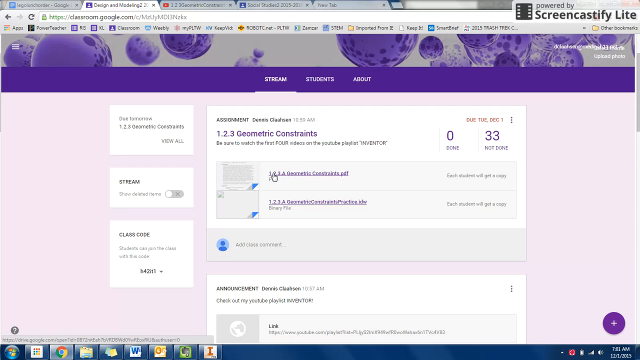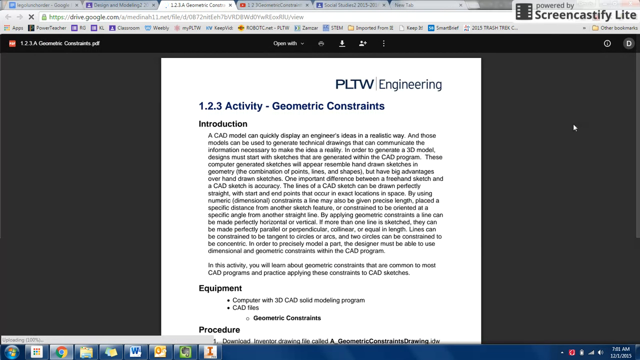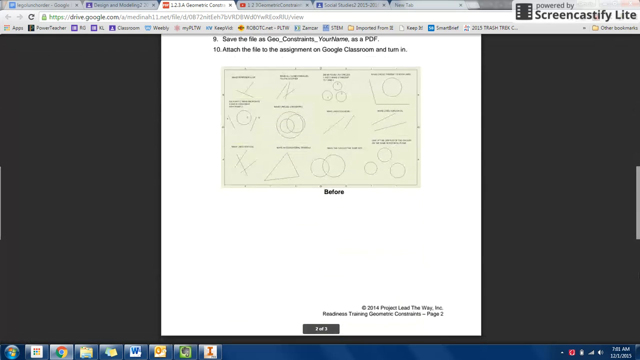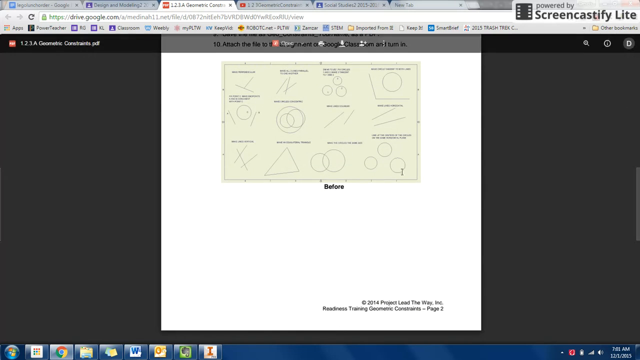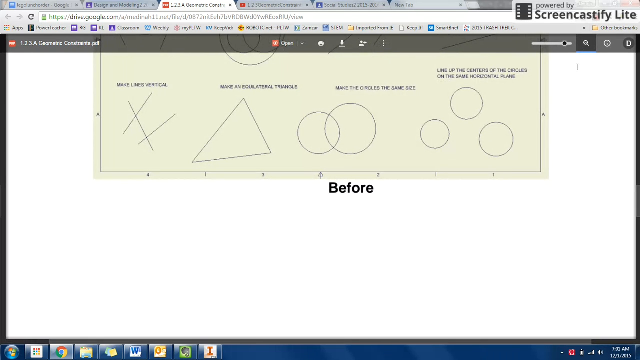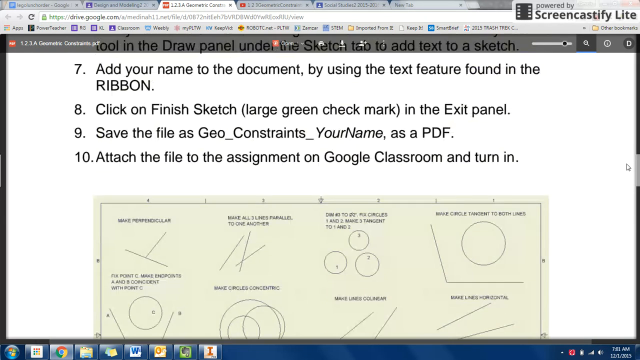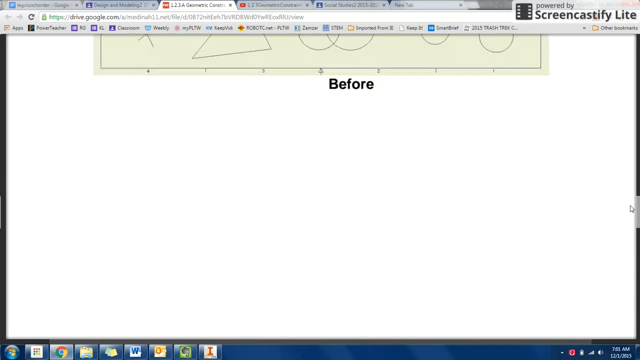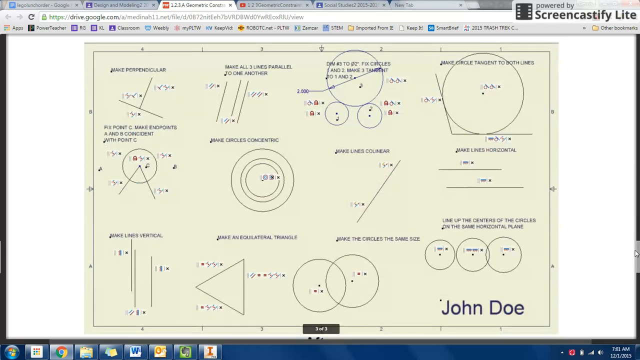So our first one, when we click on it, should just load up in a new tab. This is the one that shows you the before and after. There's also a zoom feature, so you can scroll to make it bigger or not. This is helpful because when you're in Inventor, you'll see the assignment look like this, and you know that you need to make it look like that.